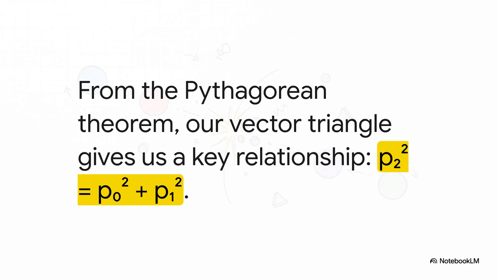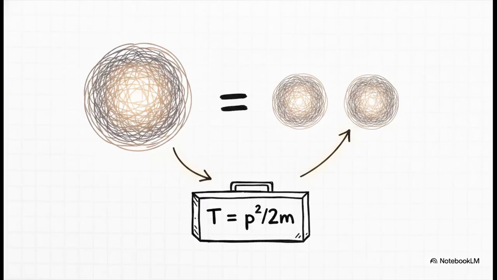And this geometric picture immediately gives us our first equation. As soon as you see a right-angled triangle, you know what to do, right? The good old Pythagorean theorem. The square of the hypotenuse, in this case p squared, is equal to the sum of the squares of the other two sides. This is our conservation of momentum law, just expressed with geometry. Pretty cool. All right, that's one equation down. Now let's move on to our second law and see how this all connects.